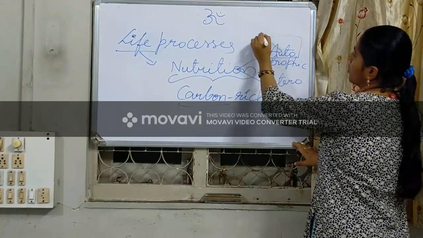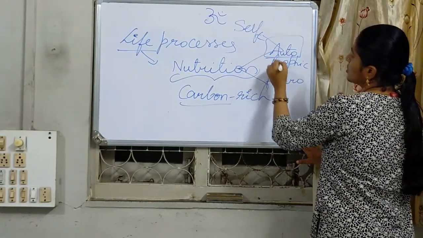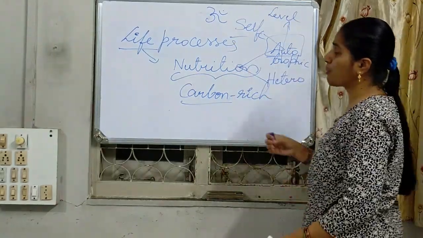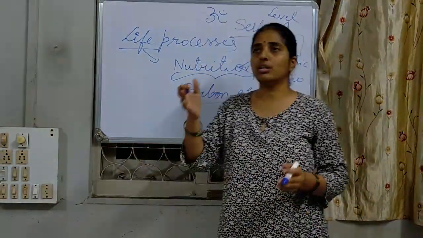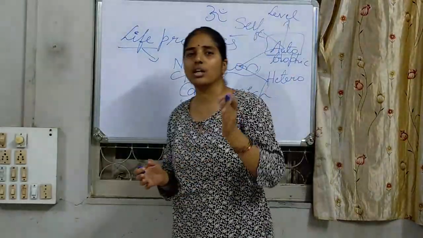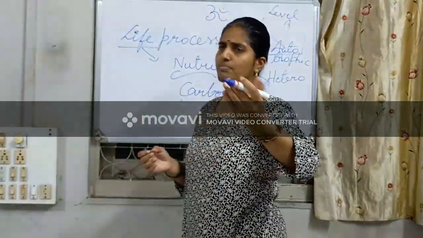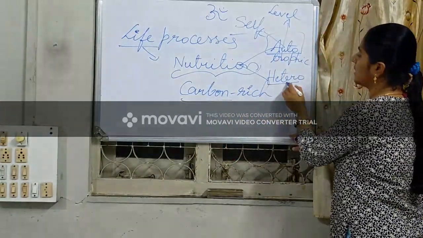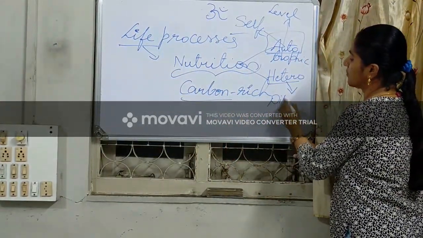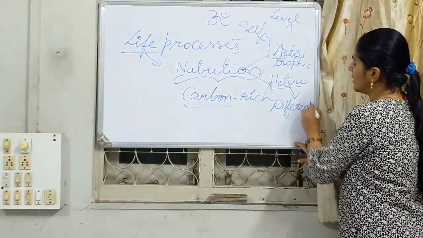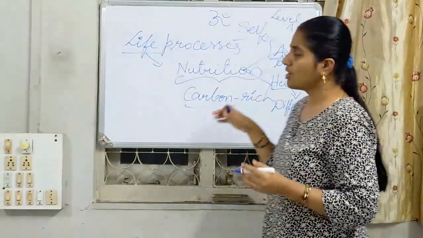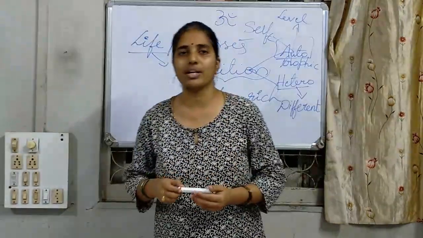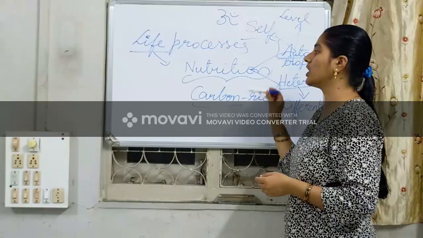Auto. What is meant by auto? Auto means self, and trophic means level. Whatever organisms produce their own food come under autotrophic. In this also subdivisions are present, which we will deal with in later studies. What is meant by hetero? Hetero is nothing but different. Where different levels of nourishment take place, that is called heterotrophic nutrition.